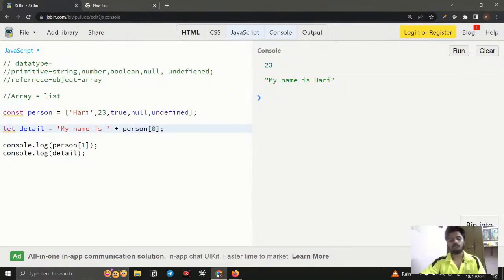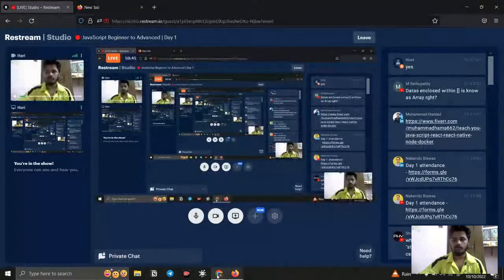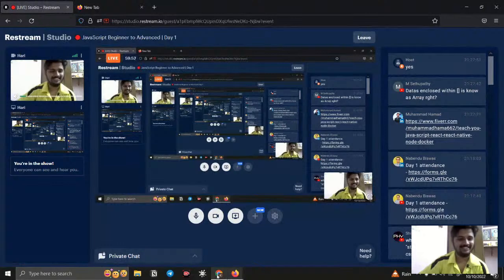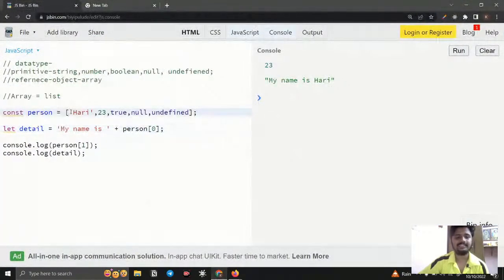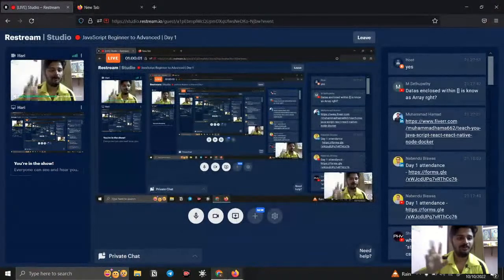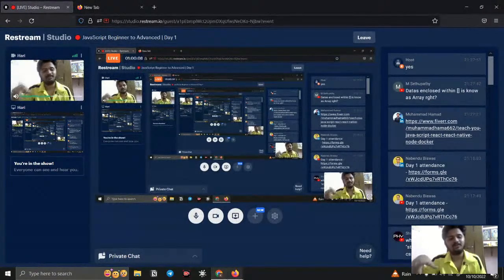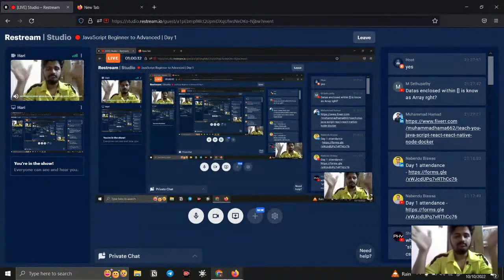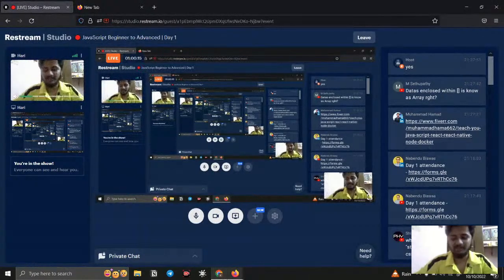Okay, so these are all the topics. Is data enclosed within double quotes known as an array, right? Yes, in short form we can say yes, of course. So this is the syntax, like a computer needs to understand, right? So if I am going to use an array, you need to use square brackets. If you are going to use an object, for that we use curly braces. So the answer is yes, of course. So that is going to be the right one.